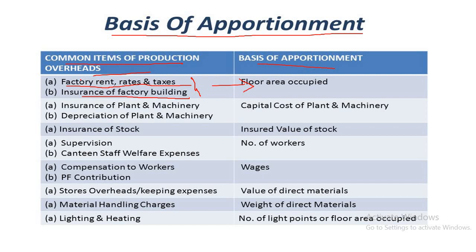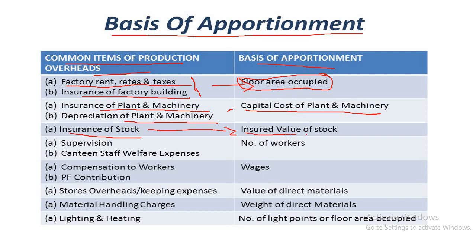Insurance and depreciation of plant and machinery are on the basis of capital cost of plant and machinery. Insurance of stock is on the basis of insured value of the stock.